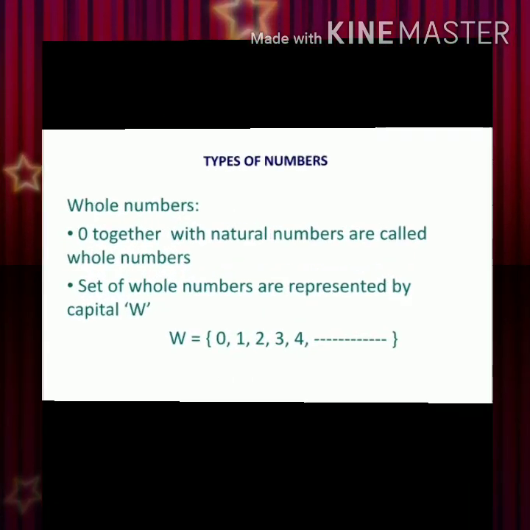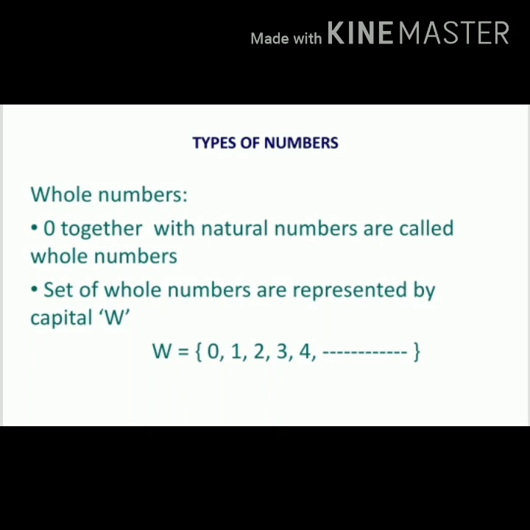Friends, next let us know about whole numbers. 0 together with natural numbers are called whole numbers. Set of whole numbers are represented by capital W. That is W equal to 0, 1, 2, 3, 4, infinite.